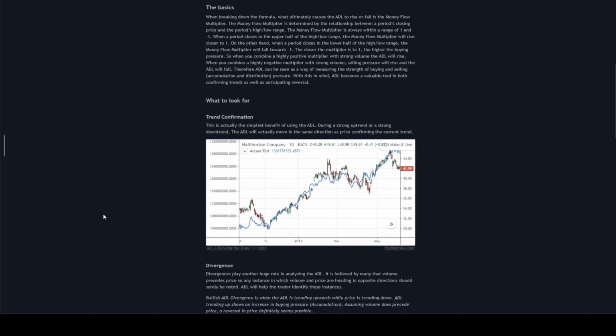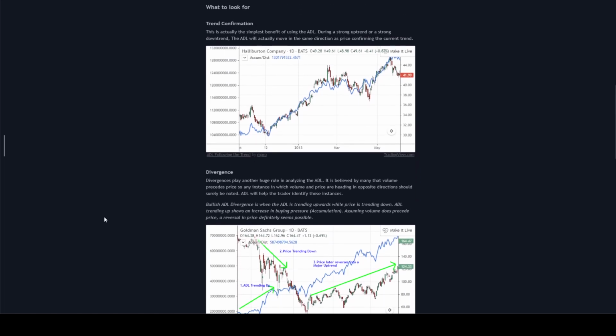That's a great option. It's confirming trends and reversals, giving an indication which direction the market might go, what to look for. Trend confirmation is actually the simplest benefit of the ADL. During a strong uptrend or a strong downtrend, the ADL will actually move in the same direction as price, confirming the current trend.